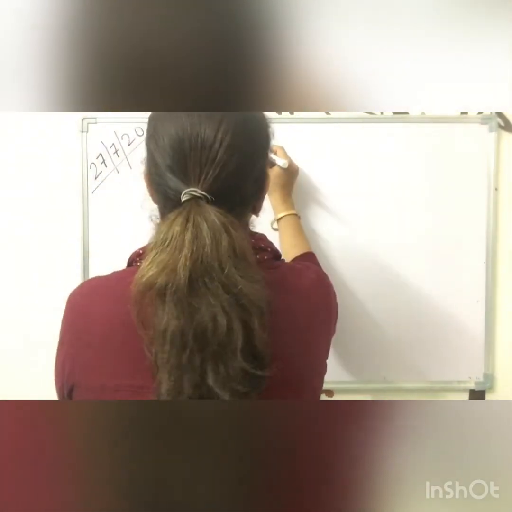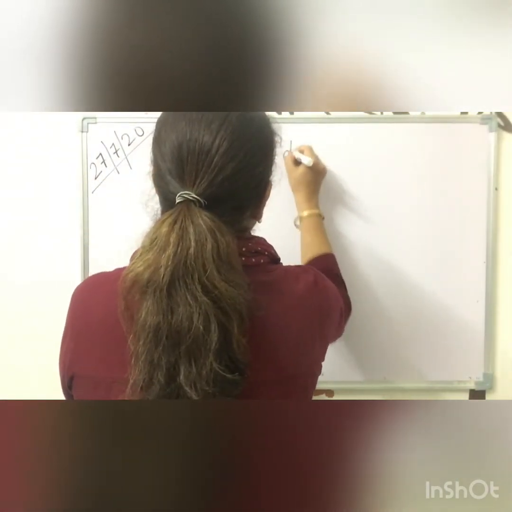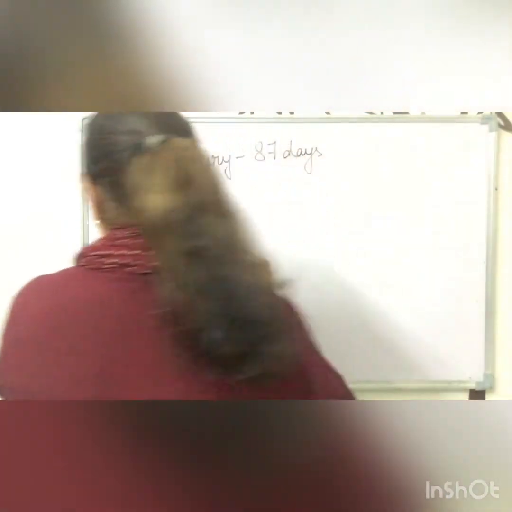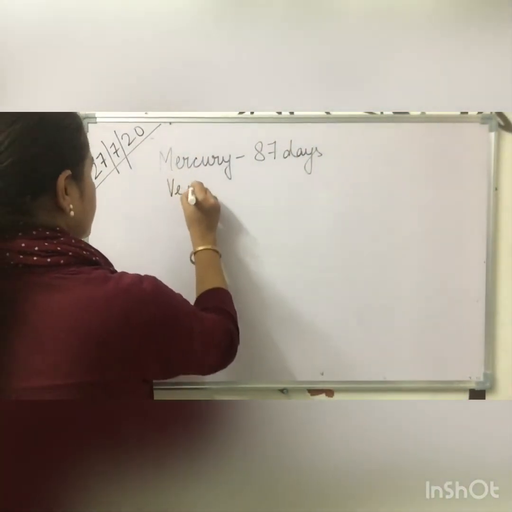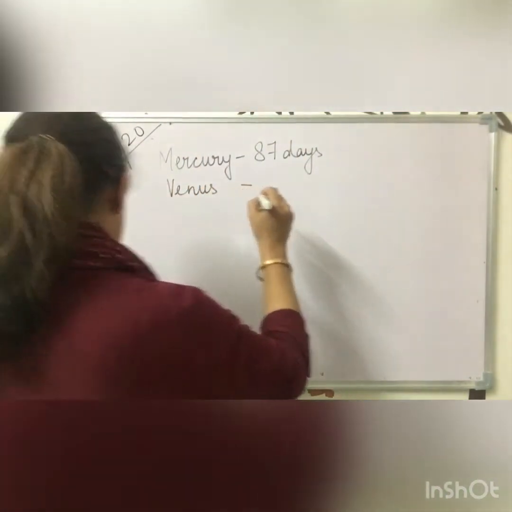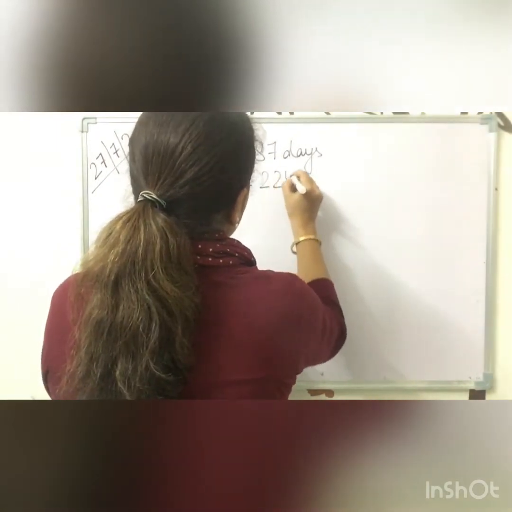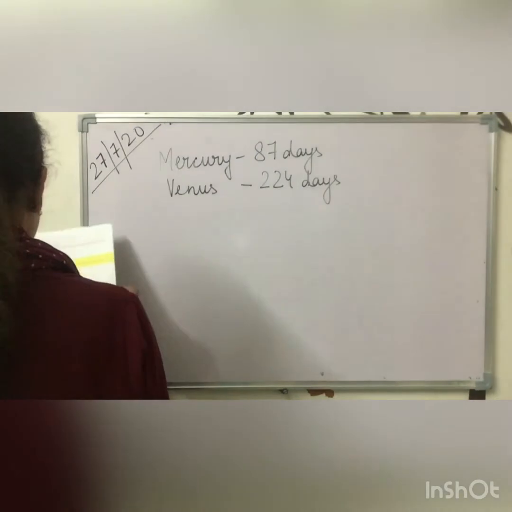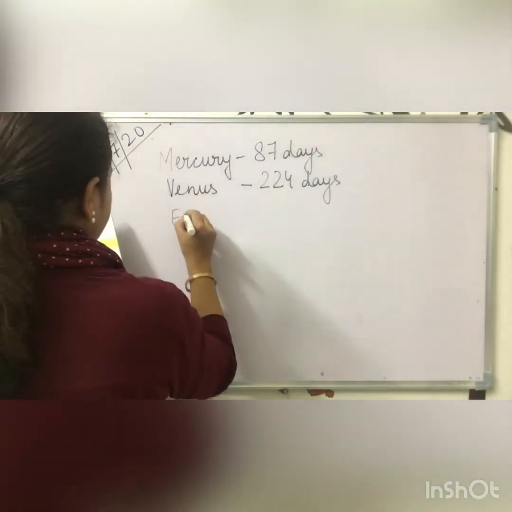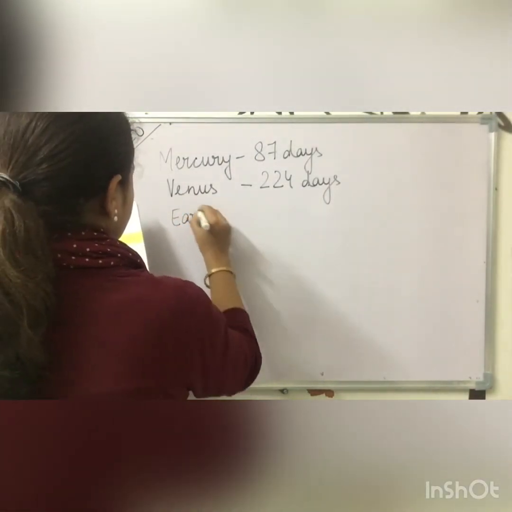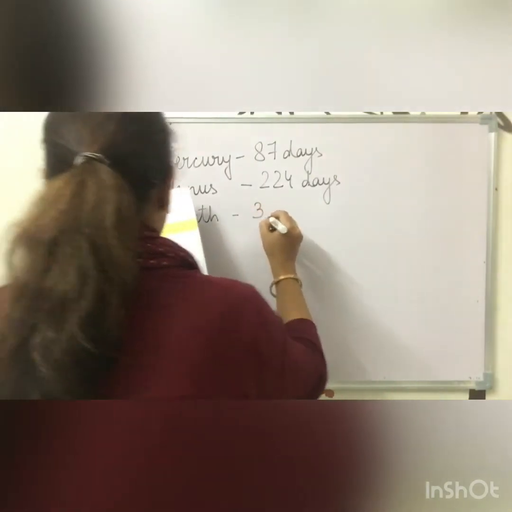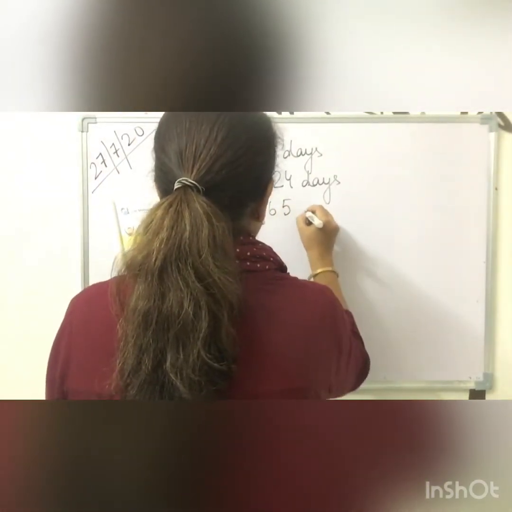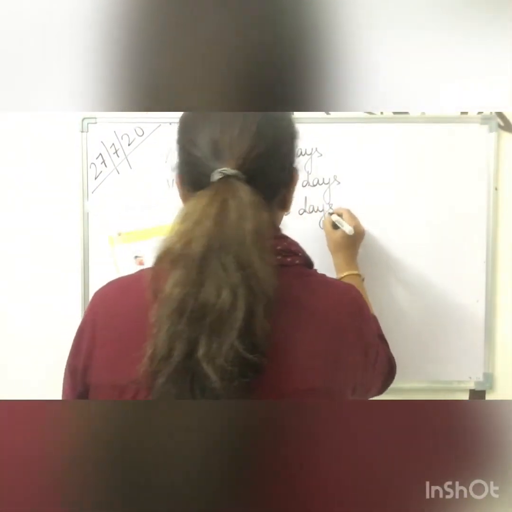Mercury takes 87 days. Venus, 224 days. Then comes Earth, we all know, 365 days.